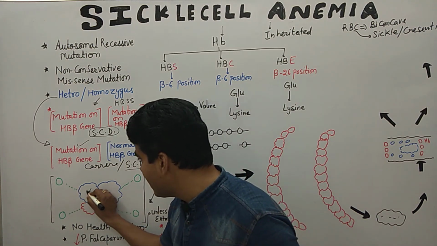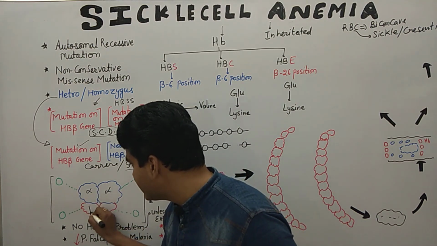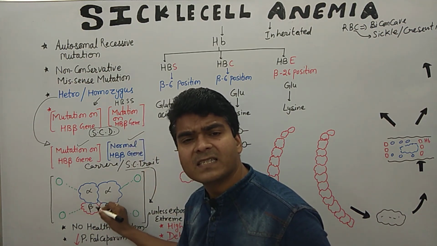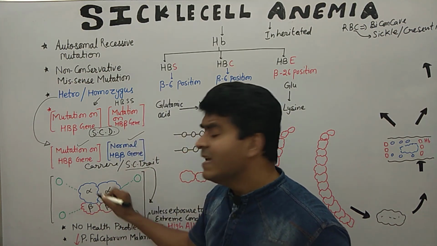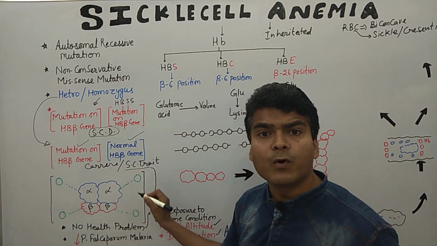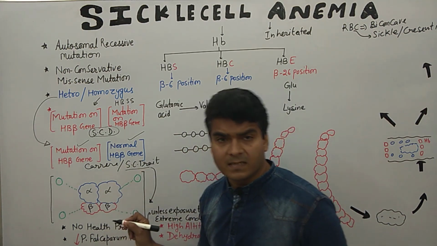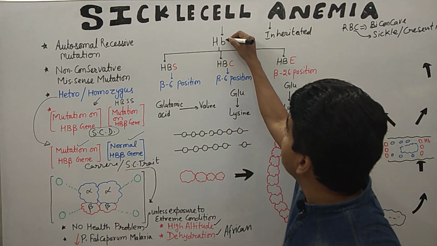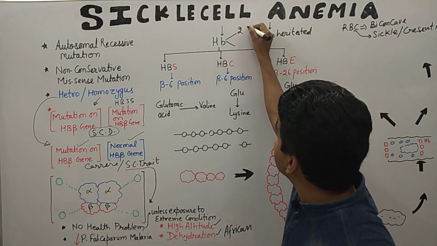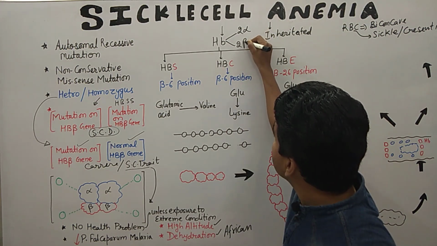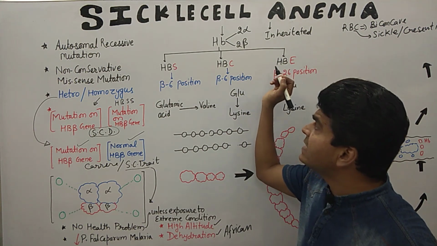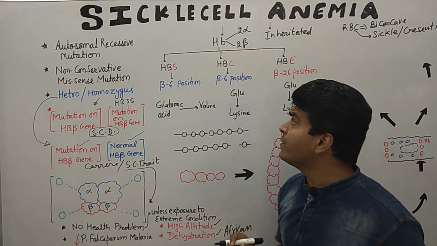Now what happens in hemoglobin? We have this alpha chain and this beta chain. Now this beta chain is destructed, and there is less capacity of hemoglobin to carry oxygen. Now just understand: in hemoglobin we have 2 alpha chains and 2 beta chains. Now there are so many types of hemoglobin.